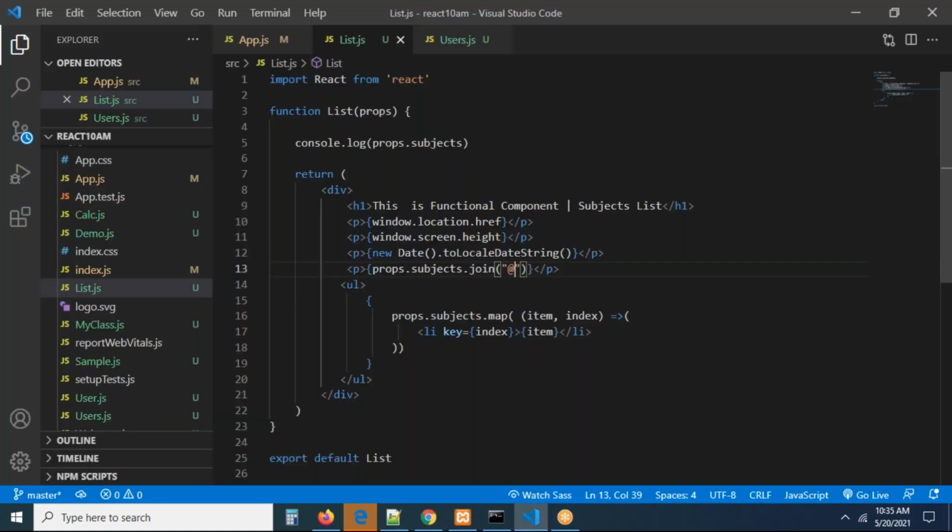Whatever the methods and properties you have in JavaScript, those are directly available to your JSX. We don't want to import them. We don't want to export them. They will be available automatically. Why? Because who is the father of React? JavaScript, right? In JavaScript, we don't want to import anything. Whatever properties and methods are available in JavaScript, we can access them directly. For example, parseInt, parseFloat, setInterval, setTimeout, clearInterval, clearTimeout, everything is available here automatically, guys. We don't want to do anything for it. Okay, right? Just keep it in mind. That's the reason.